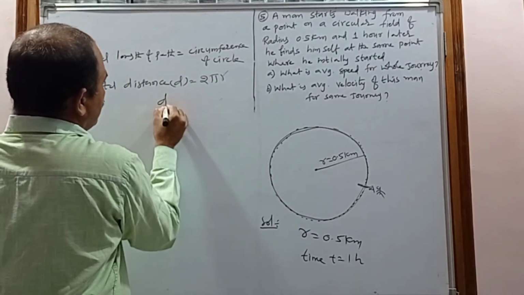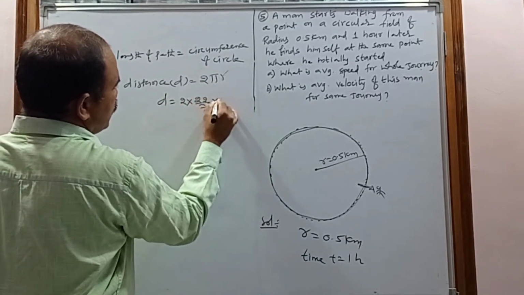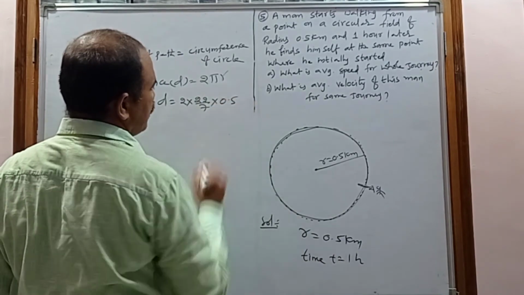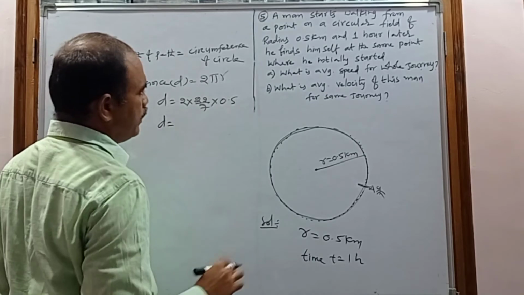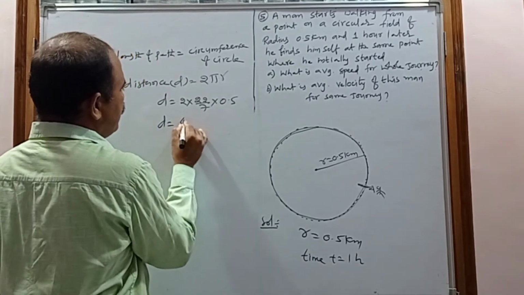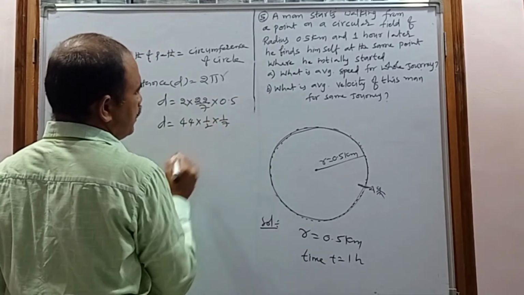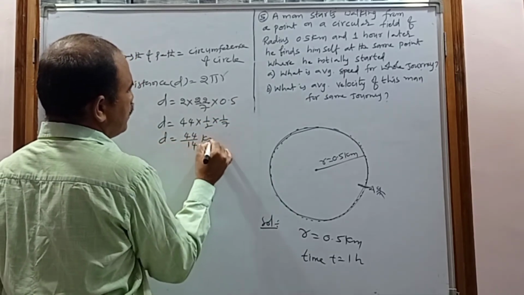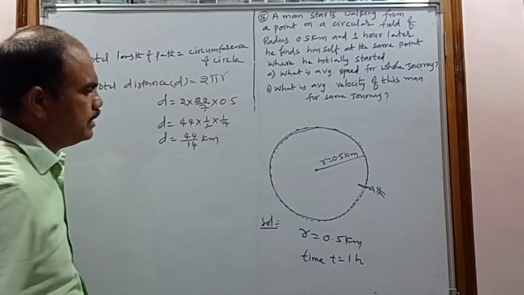So the total distance d equal to 2 pi, pi means 22 by 7, into r. r is how much? 0.5 kilometer. So now d equal to 44 into 0.5. 0.5 means 1 by 2, and 1 by 7 is there. So d is equal to 44 by 14 kilometer.